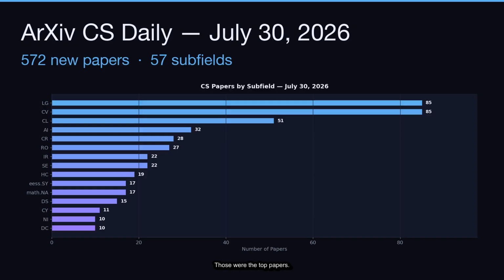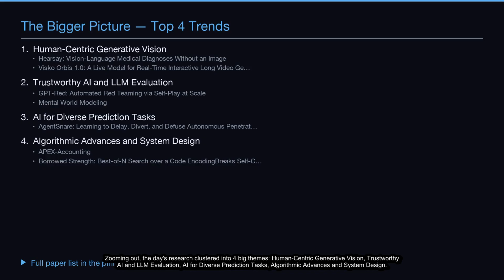Those were the top papers. Now, let's zoom out. ArXiv received 572 new computer science papers across 57 subfields today. Here are the trending areas shaping the field. Zooming out, the day's research clustered into four big themes: human-centric generative vision, trustworthy AI and LLM evaluation, AI for diverse prediction tasks, algorithmic advances, and system design.